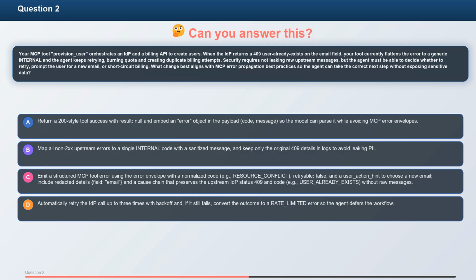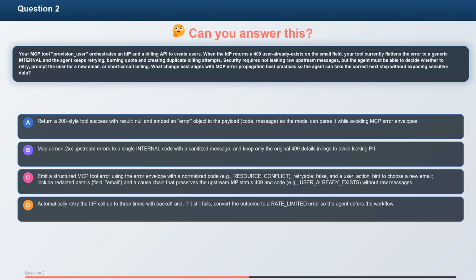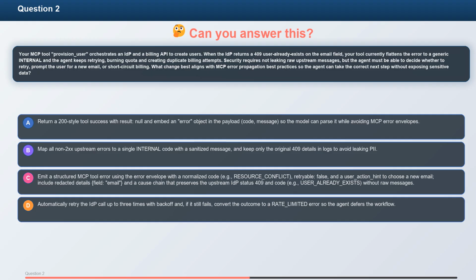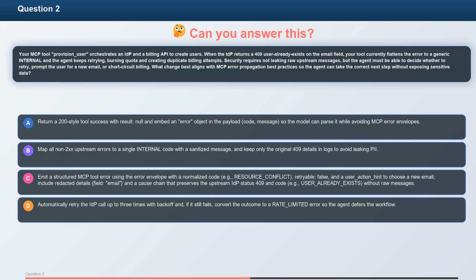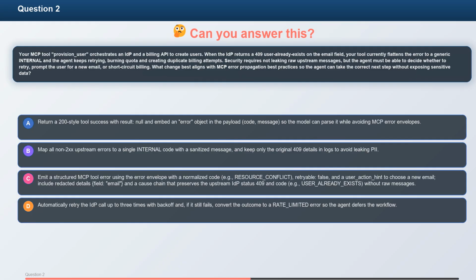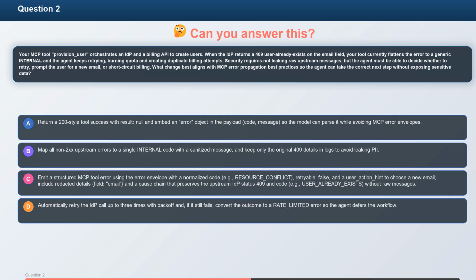What change best aligns with MCP error propagation best practices so the agent can take the correct next step without exposing sensitive data? A. Return a 200-style tool success with result null and embed an error object in the payload, with code and message, so the model can parse it while avoiding MCP error envelopes. B. Map all non-2xx upstream errors to a single internal code with a sanitized message and keep only the original 409 details in logs to avoid leaking PII.